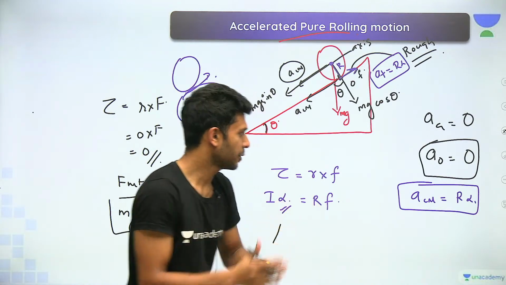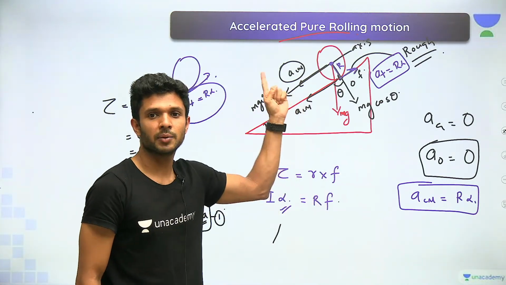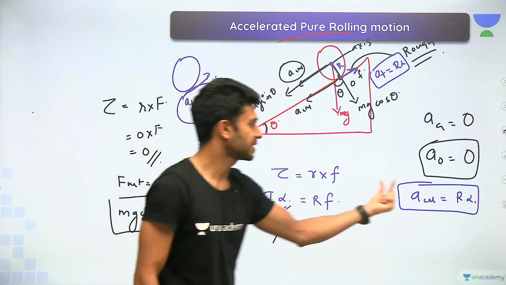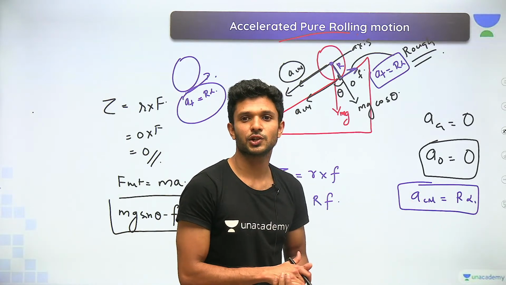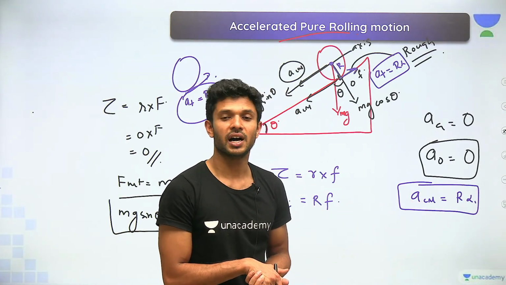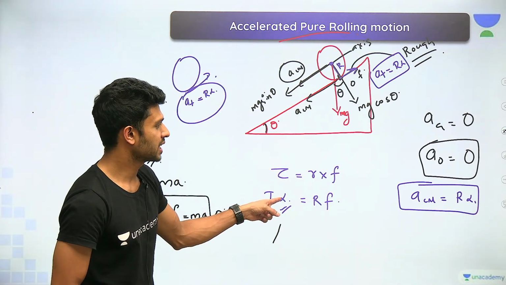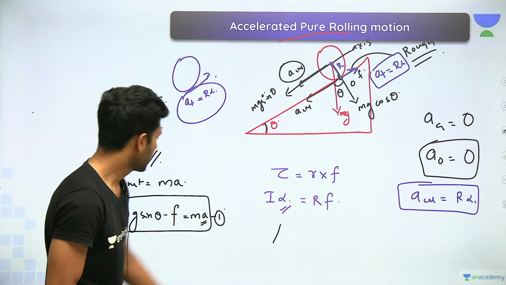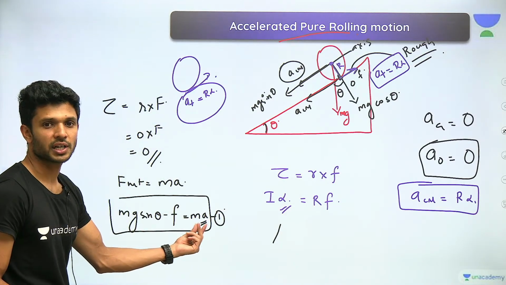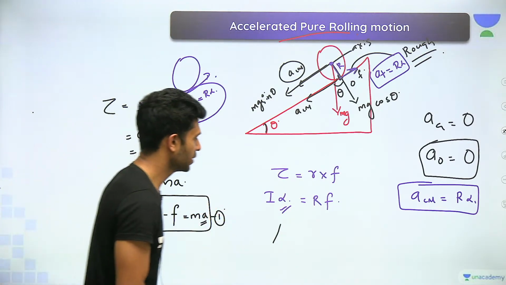Okay, now we understood for this to be a pure rolling motion, though there is acceleration of the center of mass, it should be equal to R alpha. Yes or no? So can I substitute for this alpha here so that I'll get the net acceleration of the body? Can I? Yes sir, you can do that.